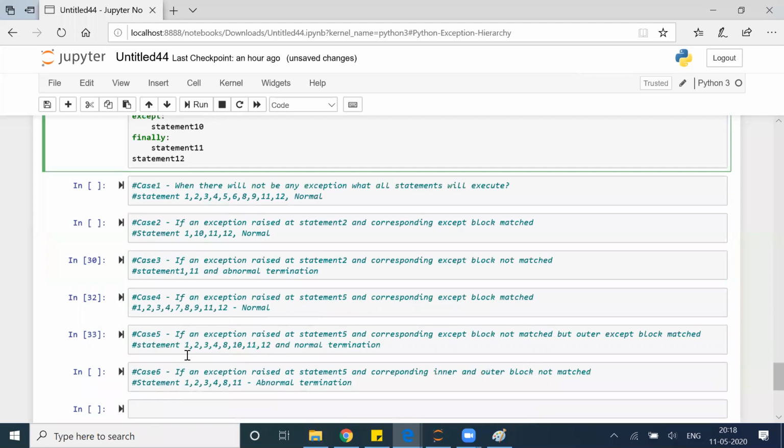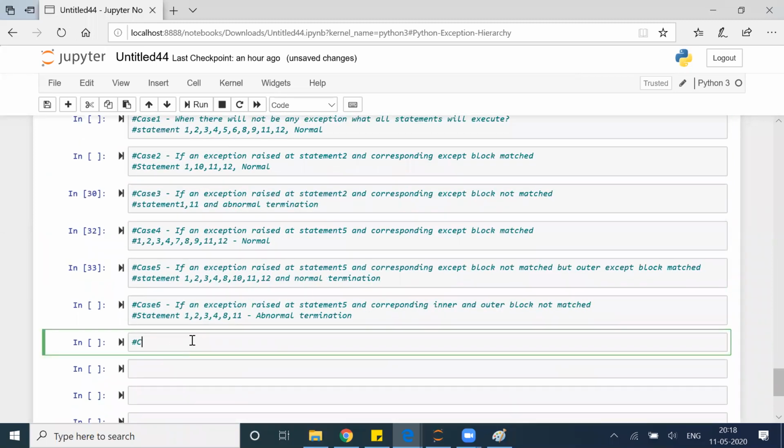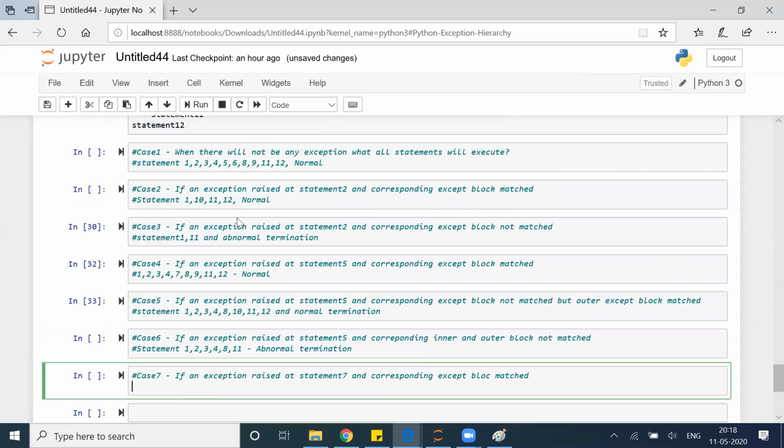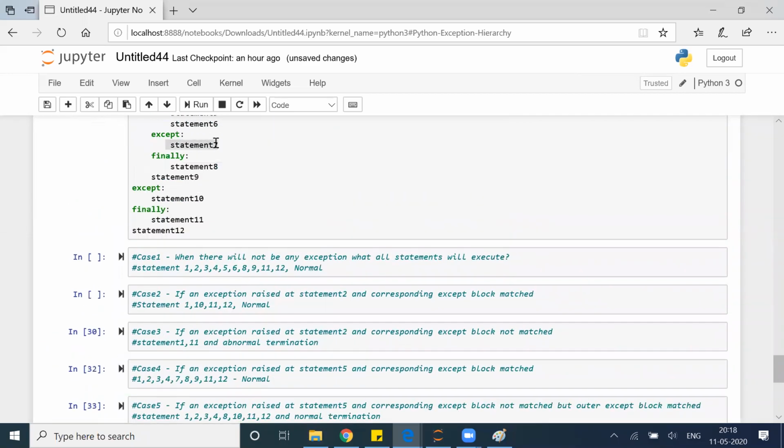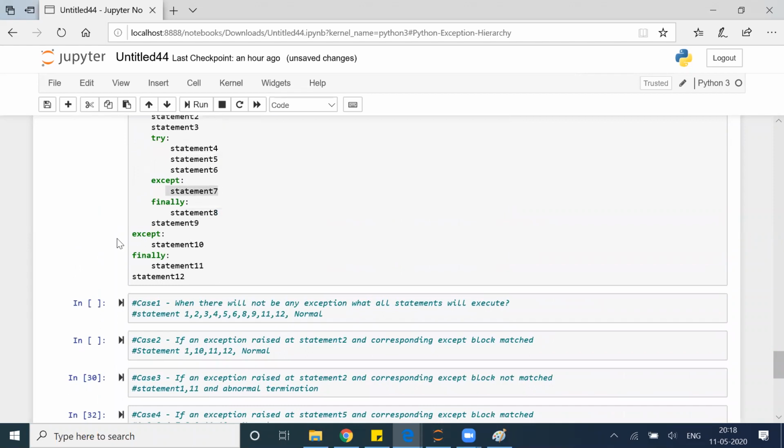So my case number 7 will be: if an exception is raised at statement 7 and the corresponding except block matched. Which is the corresponding except block for this? This itself is in an except block, so which will be its corresponding except block? This one will be.